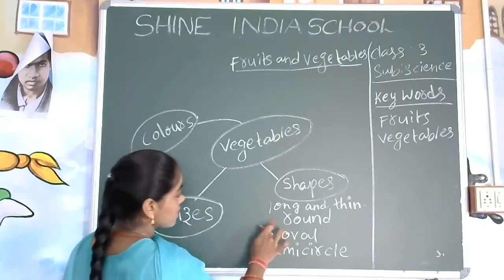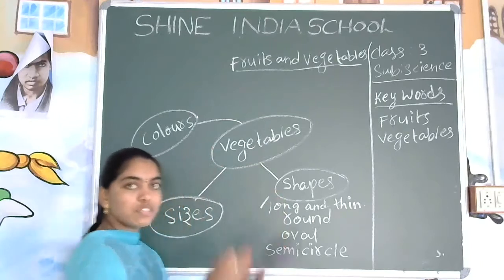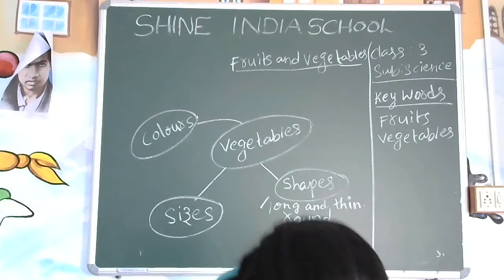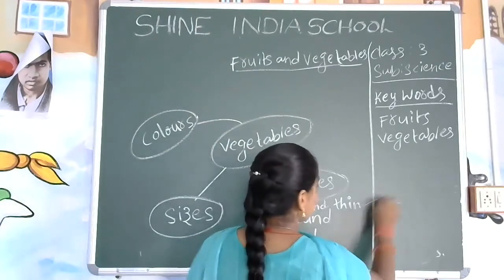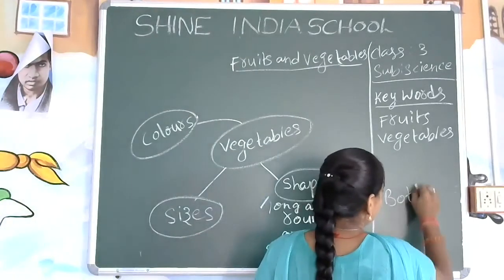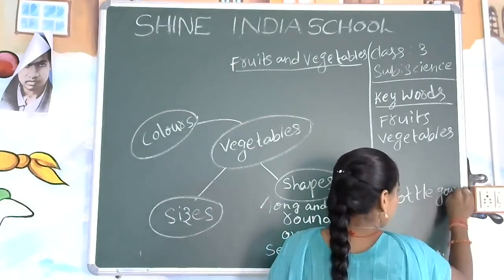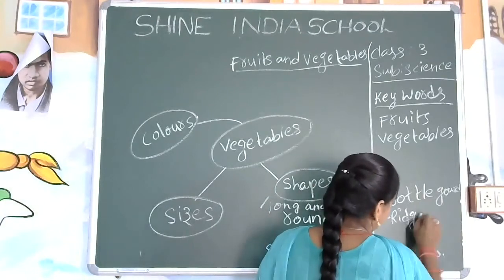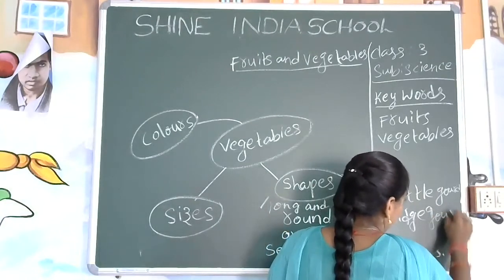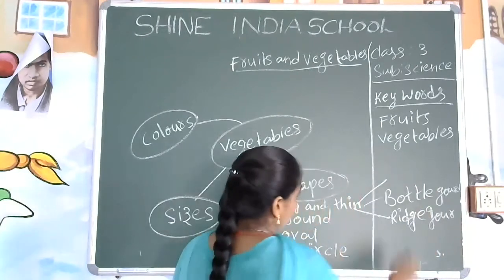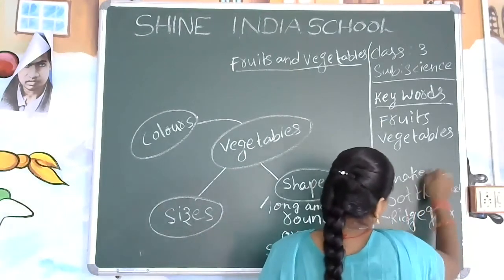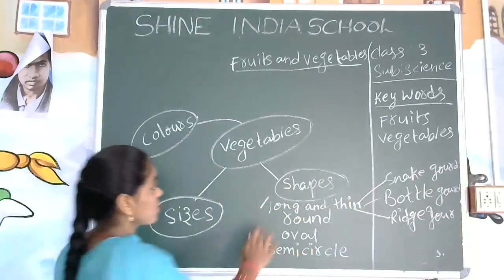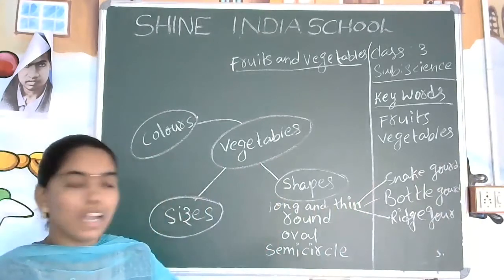What are the shapes here once again? Long and thin. Some examples we will also write, then you will get an idea about it. Long and thin examples. Very good. Bottle gourd. Next, ridge gourd. Snake gourd. Yes, these vegetables are long and thin.